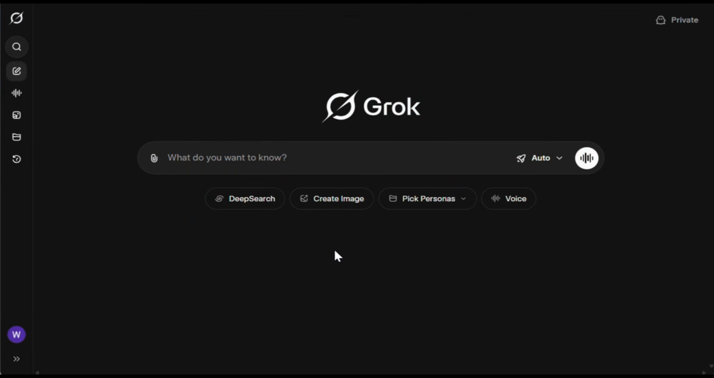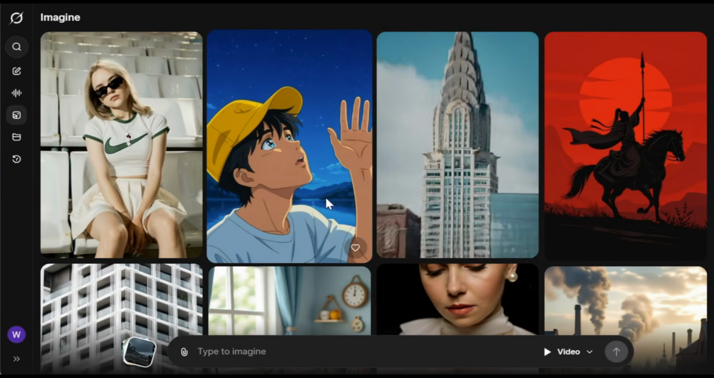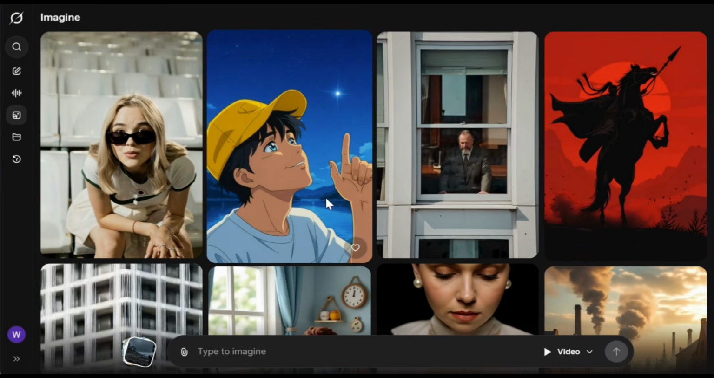Now to get started, simply click on the link in the description and sign up using your email ID. After that, you will see an interface like this. This is the normal Grok interface that we all know. Now, to generate videos, you need to click on the Imagine option, and it will take you to this interface. And this is where all the magic happens.